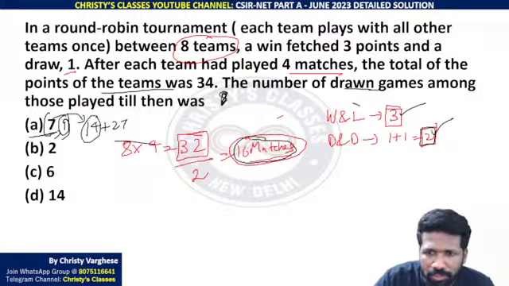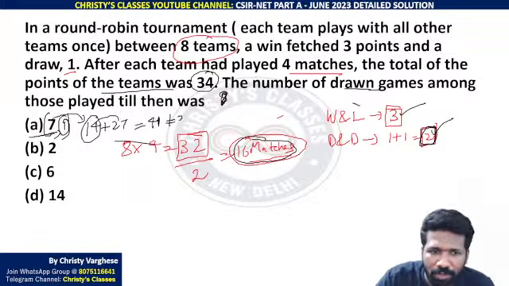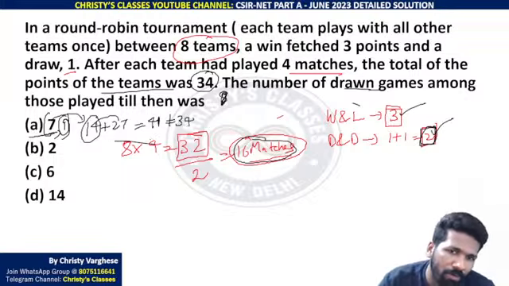So 14 points, because one draw means 1 plus 1, 2 points totally. All clear? So 14 plus 27, is it 34 or not? That is what we need to check. 14 plus 27 is 43, na? Sorry, 41. 41 not equal to 34. All of you are understanding? 41 not equal to 34.